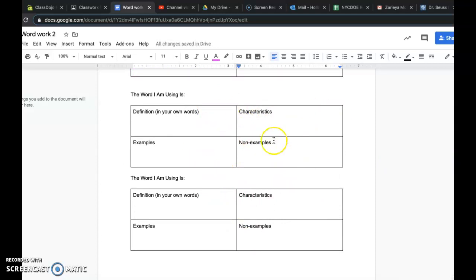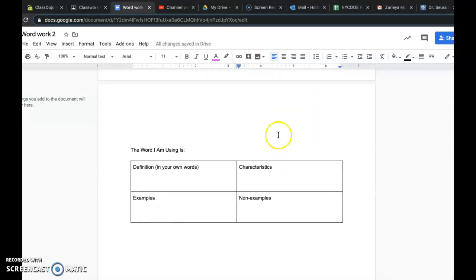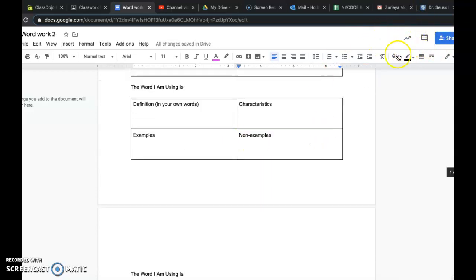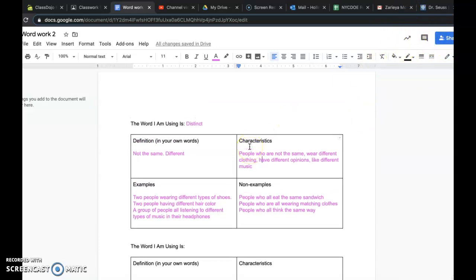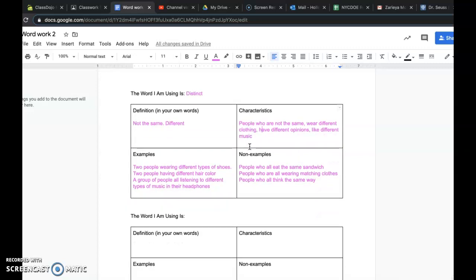And don't forget, you're going to submit. There's going to be a button up here for you guys, and it's going to say submit. You're going to submit it. I don't have it here because I made the Google Doc, so I don't have to submit, but you guys are going to click submit. It should be, again, right up here somewhere. I don't know where particularly. It depends on if you're using a computer or an iPad. So that's your work for today.